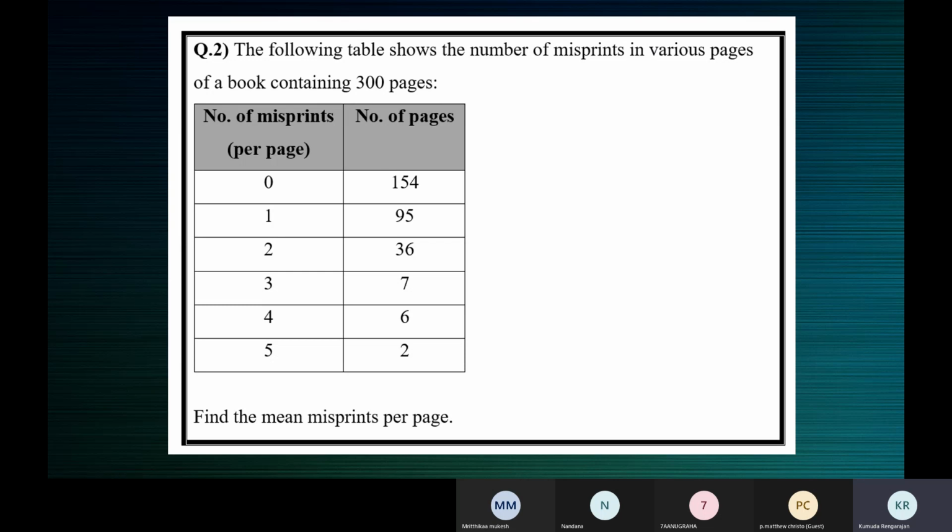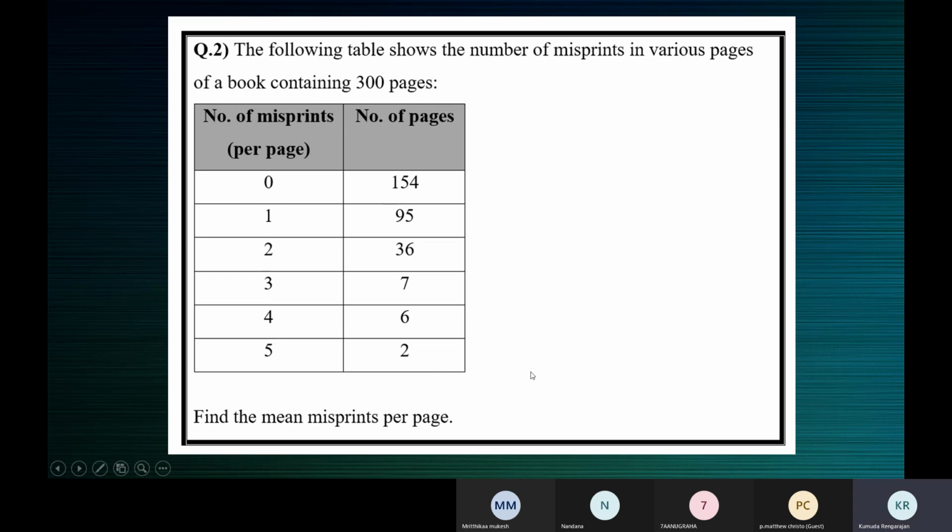If the data is regarding the age, height, weight, marks, that column will be the xi column. The other one will be the fi column. So here the data is regarding the misprints: 0 misprint, 1 misprint, 2 misprints, 3, 4, 5 misprints. This will form the xi column, and this will form the fi column.